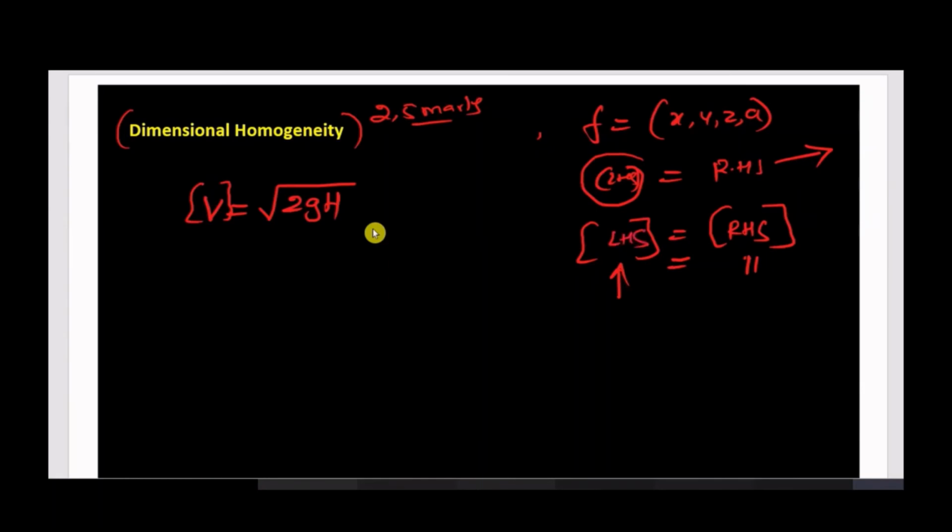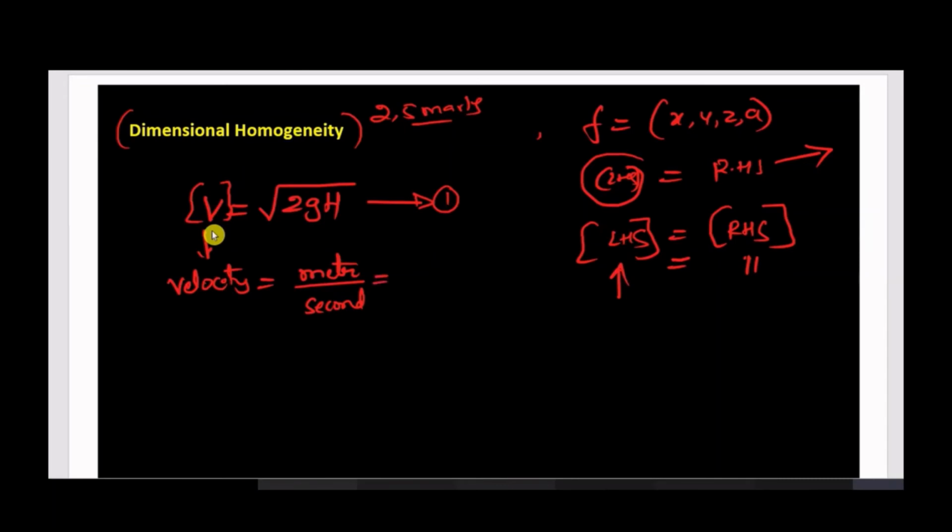Now we will check whether this equation number 1 is dimensionally homogeneous or not. To cross check the dimensional homogeneity condition, the dimensions on the left hand side should be equal to the dimensions on the right hand side. Okay, I will write the dimension on the left hand side. V is velocity. To clear the confusion, I will write velocity. Velocity unit is meter per second, or distance traveled by a fluid or object per unit time is called velocity.